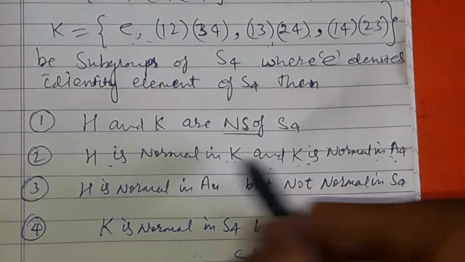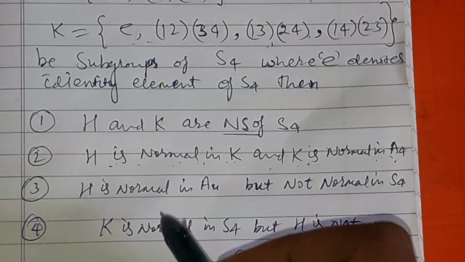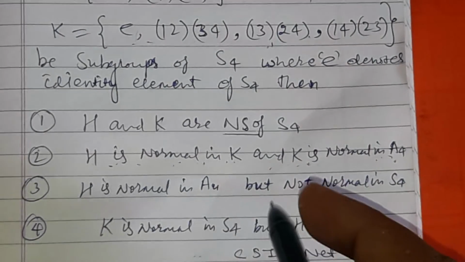Fine. So here, is H normal in K? How can I check whether H is normal in K or not?